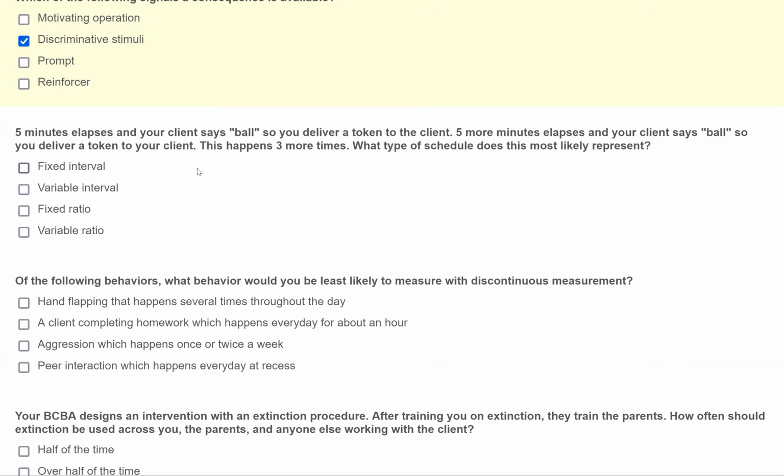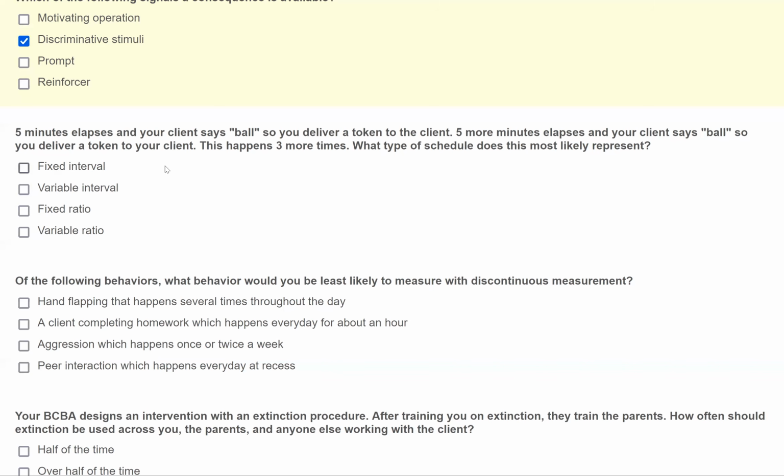So now we ask ourselves, are we dealing with an interval or a ratio? Well, we know a ratio has to do with the number of responses. Interval has to do with time. In this case, we have 5 minutes and then a response, 5 more minutes, and a response happens 3 more times. We are worried about the 5 minutes passing and then the response. Until that 5 minutes elapses, it doesn't matter how many times the client says ball.